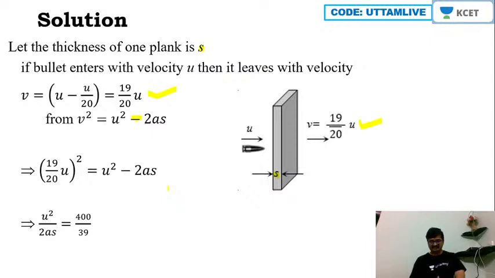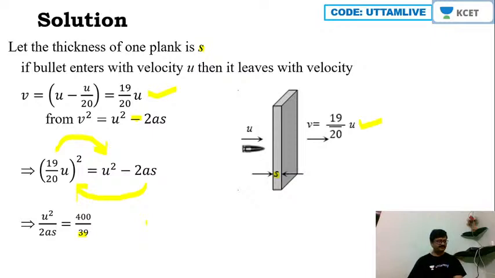So what I suggest is you take 19 by 20 whole square, then shift it to the right hand side, then 2as you take on the left hand side, then we can see that we'll get 2as is equal to u square minus 361 by 400, right? So hence 400 minus 361 is 39 here. So 400 by 39, that will be u square by 2as here.